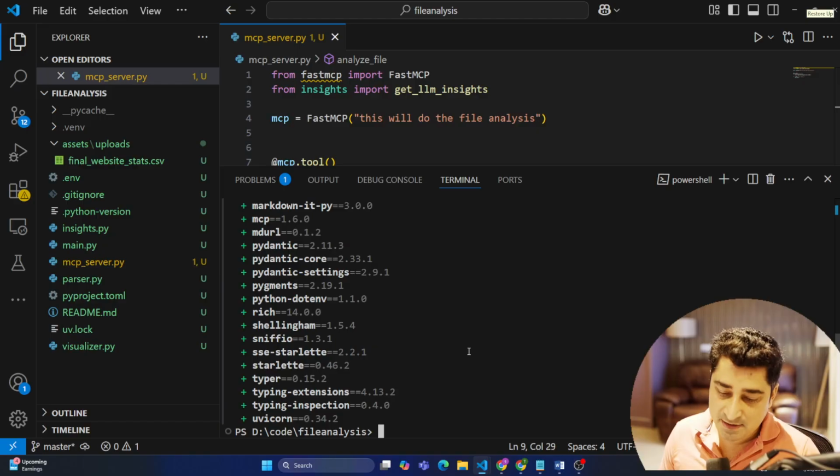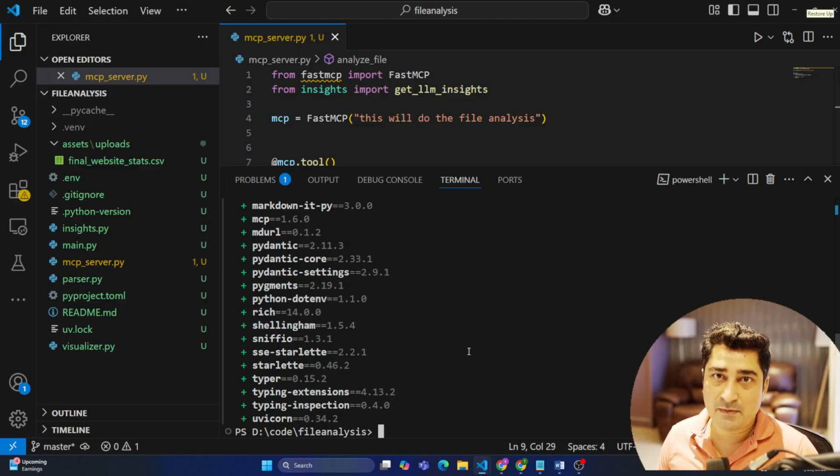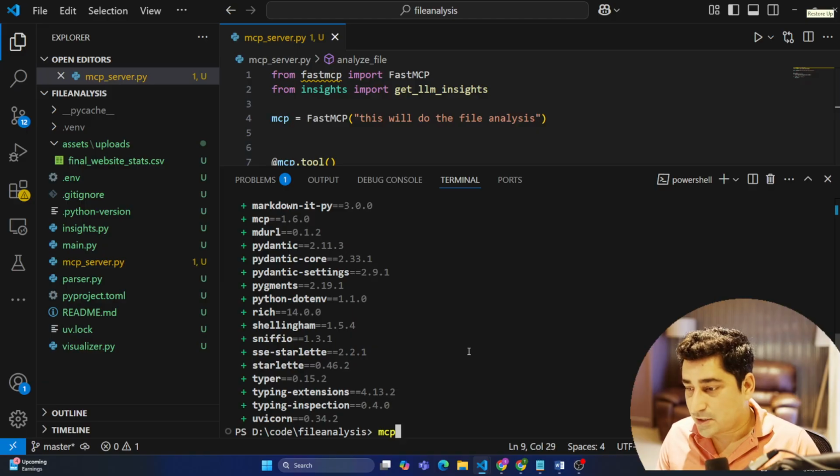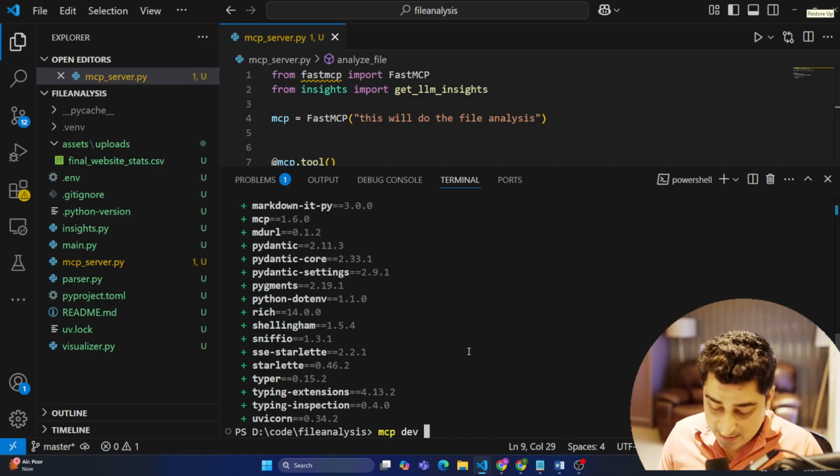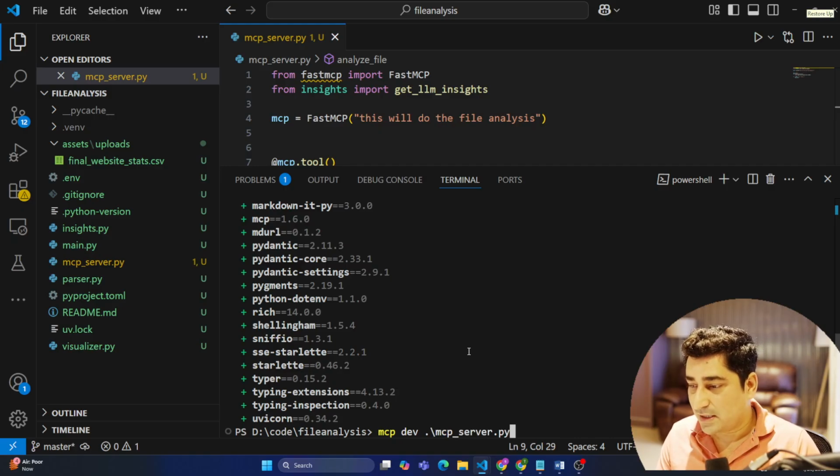So MCP Inspector is basically a UI interface given by MCP. You can take it as a host system, which is going to help you in terms of doing a file analysis. Here, I can call MCP dev to run this entire thing in MCP Inspector. So MCP dev, and then I give my file name. MCP server is my file name.